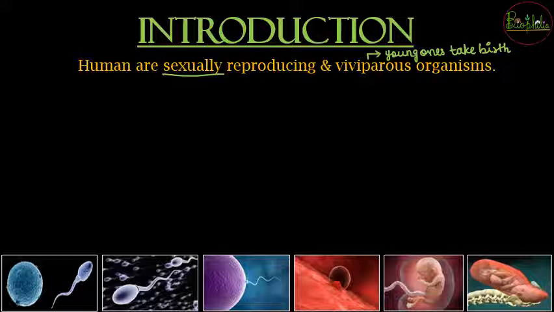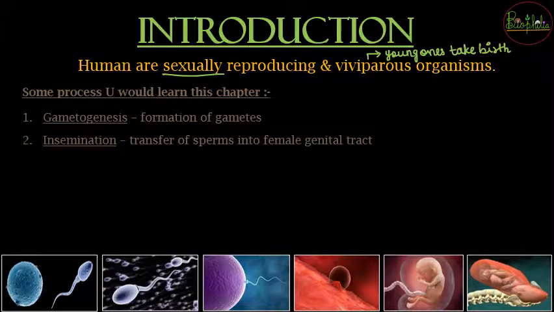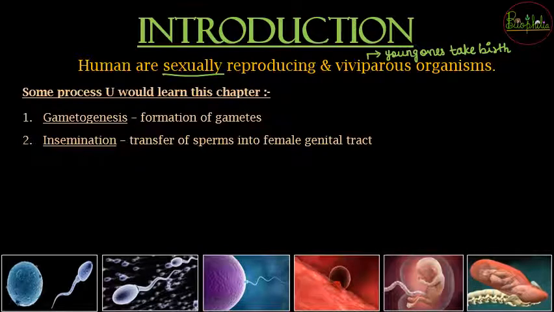So अब human reproduction जो होता है, in that there are some points that you need to remember that would help you to understand the entire chapter. So let's see about these certain definitions that you need to understand. So first, the points that would come across, that is first gametogenesis. Gametogenesis, you break the word, that is gamete and genesis. Gamete, you know, these are going to be the cells which are going to fuse and form the new young one. So gametes, and genesis means formation. So formation of gametes is nothing but gametogenesis.